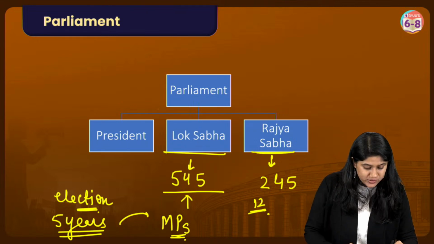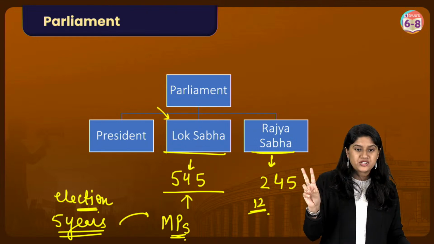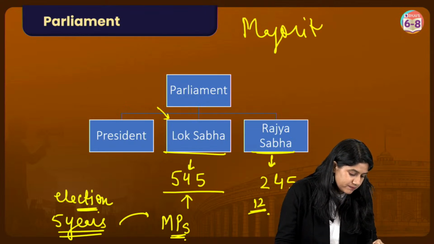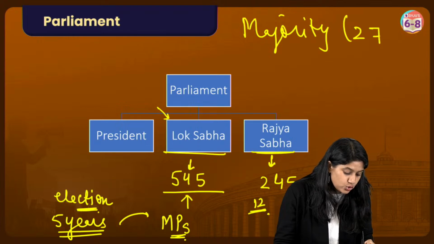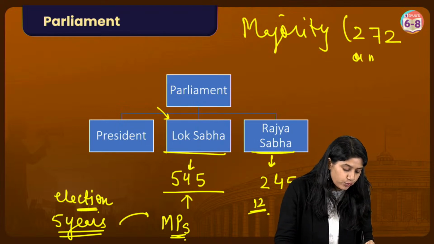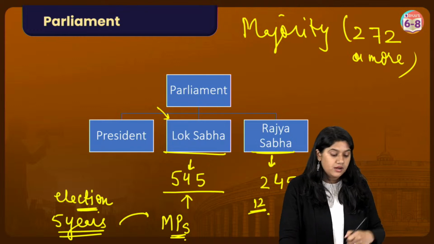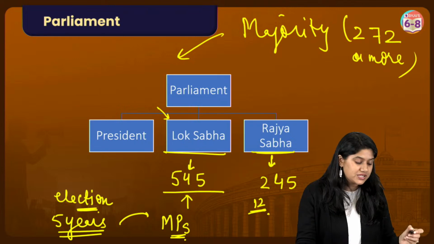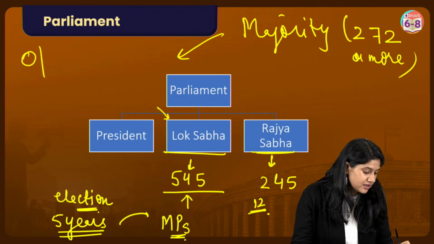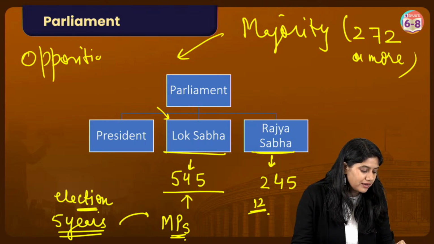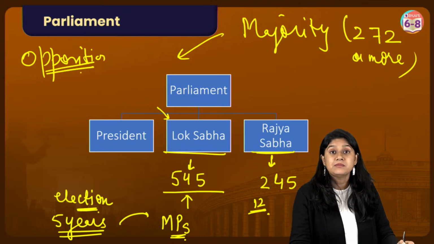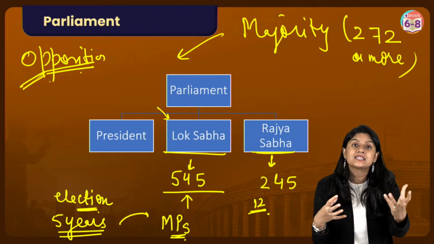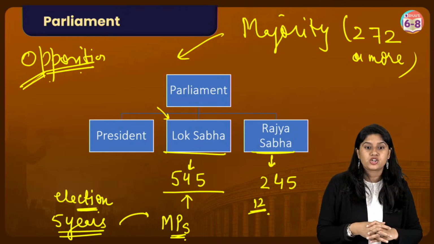Clear? Lok Sabha, right, has 2 major parties. We have the party which has the majority of the votes. They should have approximately 272 or more votes to form a government. The party opposite to them, which does not have the majority of the seats, is called the opposition party. Clear? And sometimes various parties, if they do not have the majority, come together and form the government, which is called the coalition government.